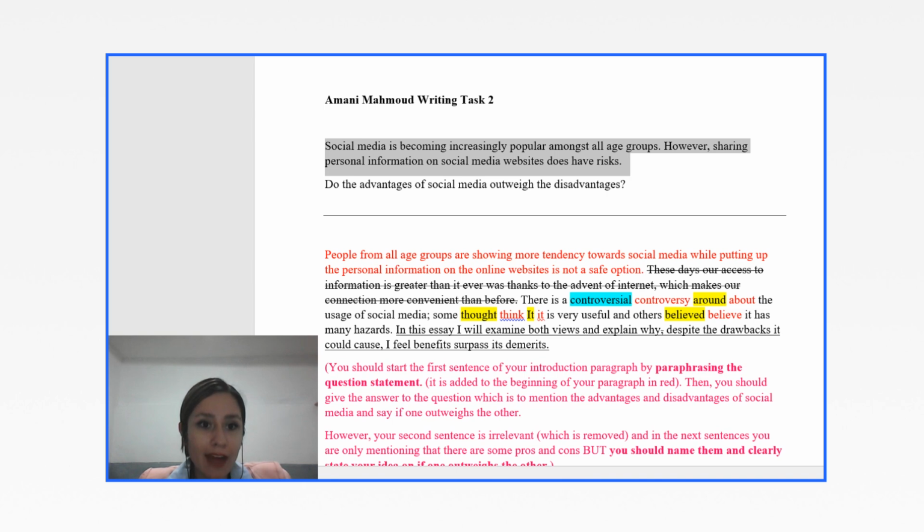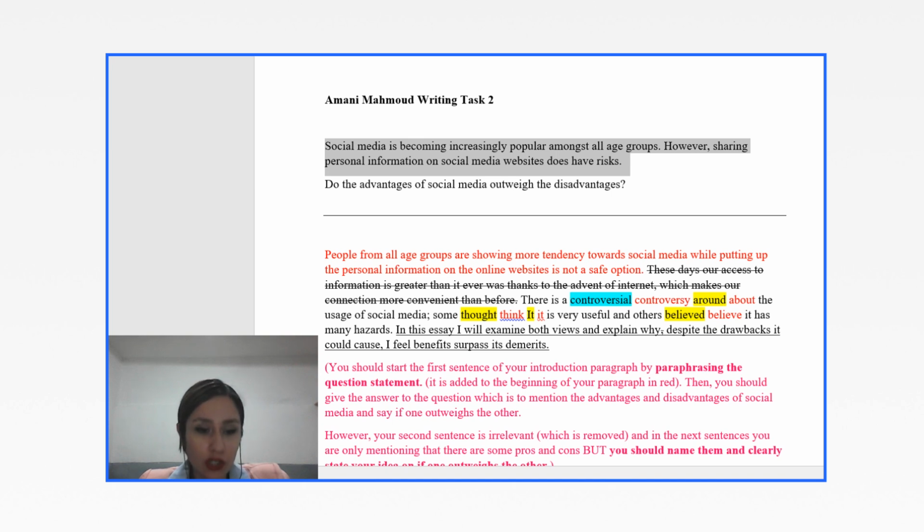Here we go. The question statement says, social media is becoming increasingly popular amongst all age groups. However, sharing personal information on social media websites does have risks. Here's the paraphrasing. People from all age groups are showing more tendency towards social media, while, I'm showing contrast, while putting up the personal information on the online websites is not a safe option. So I used direct synonyms to paraphrase the question statement as the first sentence of my introduction paragraph.